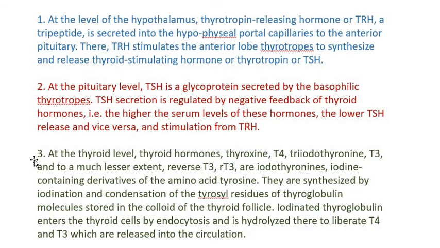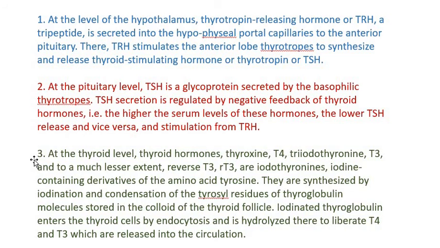It is negatively regulated. At the pituitary level, TSH is a glycoprotein secreted by the basophilic thyrotropes. TSH secretion is regulated by negative feedback of thyroid hormones again. So the higher the serum levels of these hormones, the lower the TSH release.